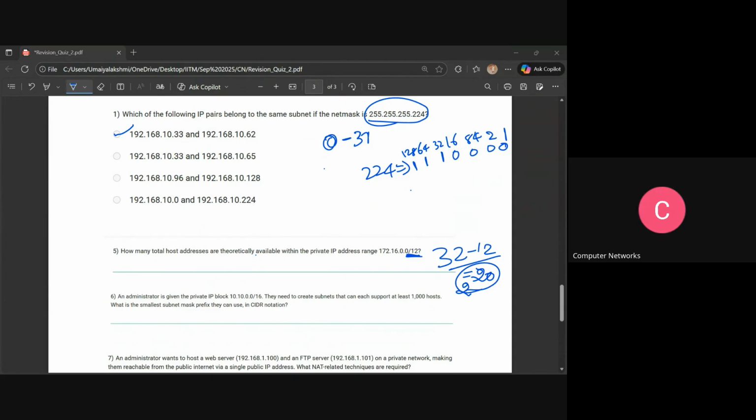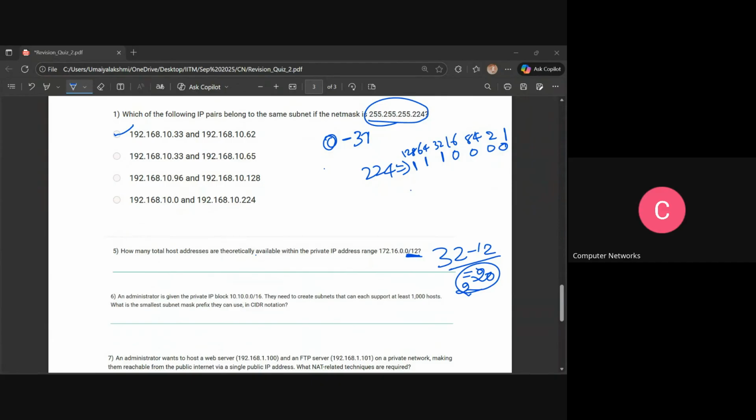The next question: an administrator is given the private IP block 10.10.0.0/16. They need to create subnets that each support at least 1000 hosts. What is the smallest subnet mask prefix they can use, given in CIDR notation? We will calculate 2 to the power n greater than or equal to the hosts, and we'll add that n into the CIDR.